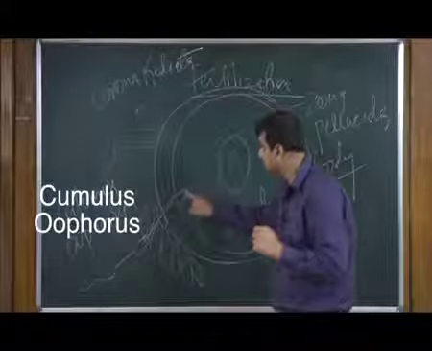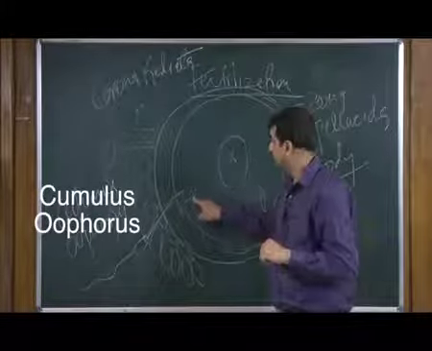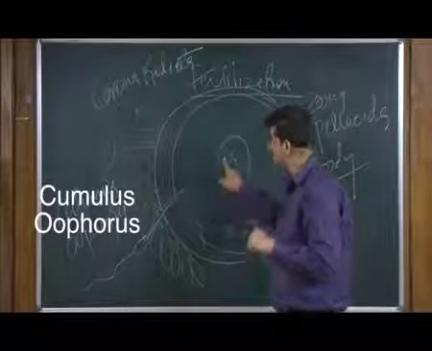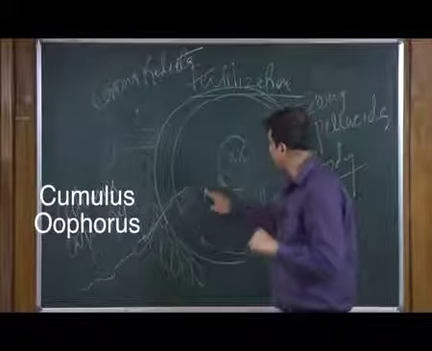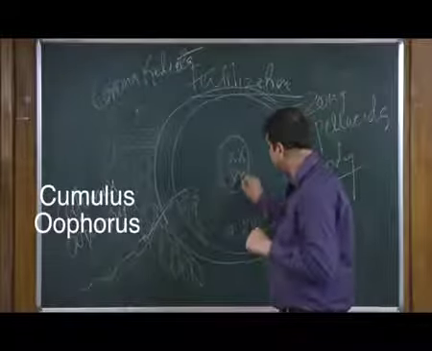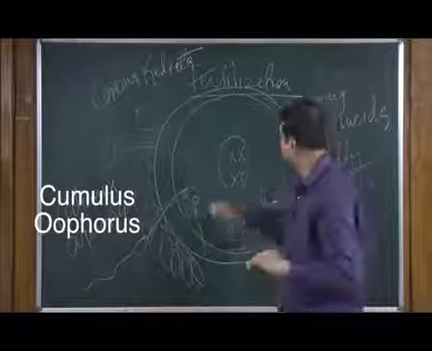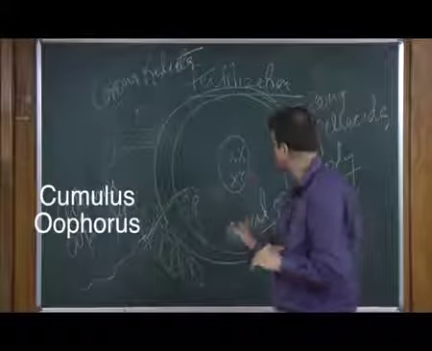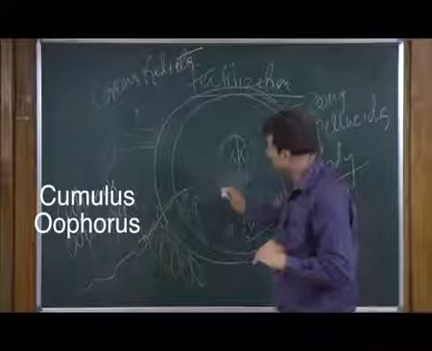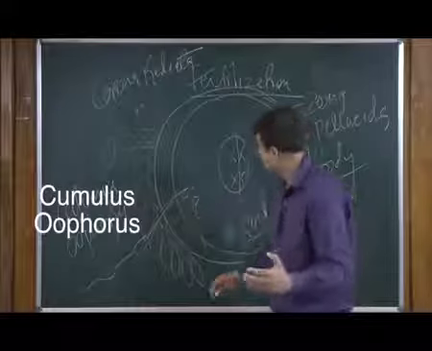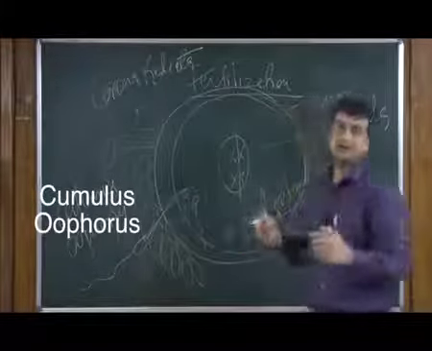So, either we will get an X sperm or a Y sperm. If X fertilizes X, we will get XX. If Y fertilizes X, we will get XY. So, it is the male who defines the sex of the growing child in future. Because the female contributes only X, what is contributed by the male is either X or Y. So, this will define the future sex of an individual.